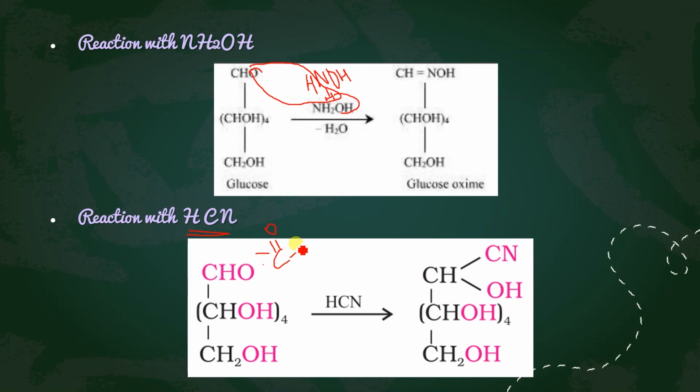Due to polarity, this bond will split, and oxygen will have a minus sign and carbon will have a positive sign, isn't it? This will break into H plus and CN minus. So what next? An addition reaction will happen. Plus will go to minus, minus will go to plus, and this will form O with hydrogen, and this C will attach with the CN. So this is called cyanohydrin. This is the common name of this compound. And since we have used glucose for that, it is the cyanohydrin of glucose.